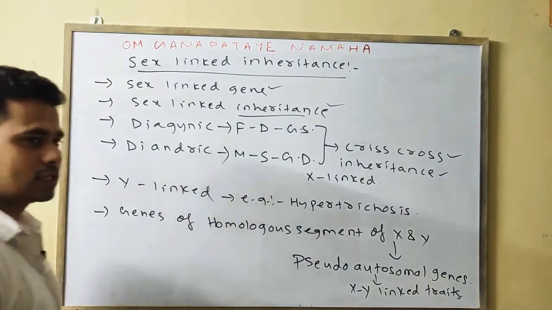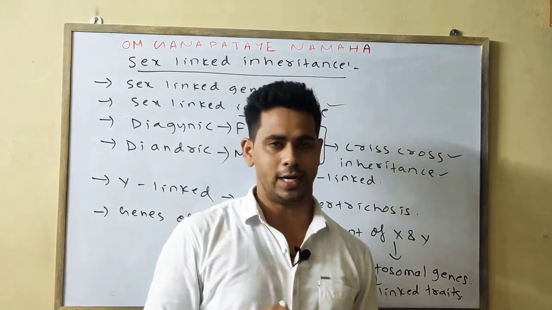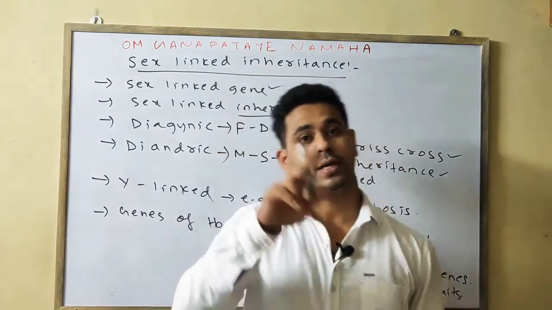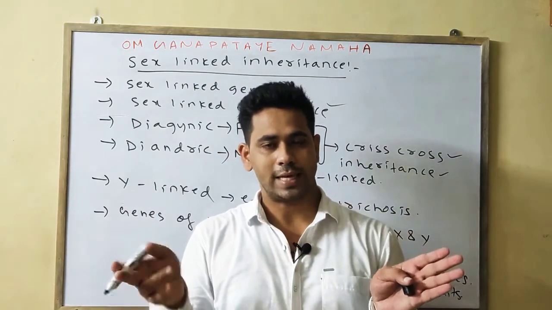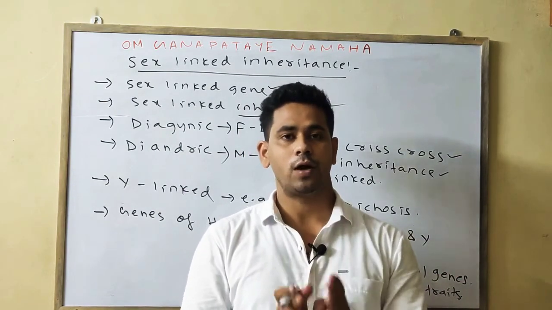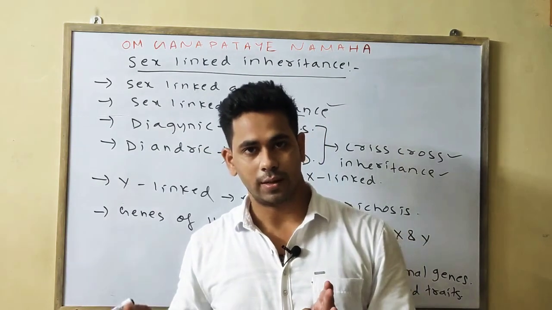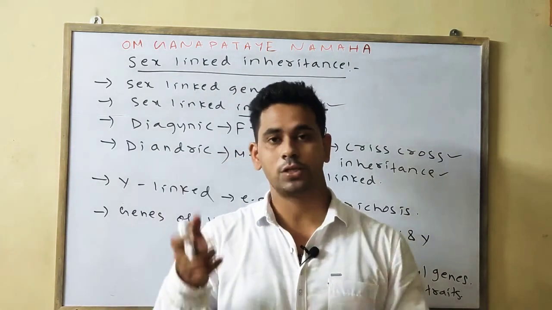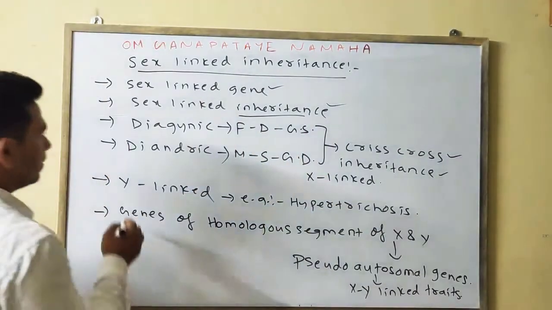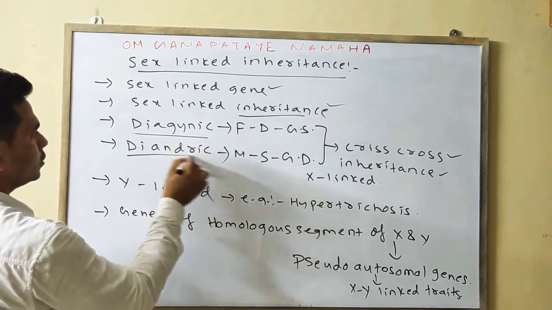We know what criss-cross inheritance is: the passage of the trait or character from the parent to the grandchild of the same sex through the opposite sex. Okay, it has two conditions. One is your digynic, another one is your diandric.